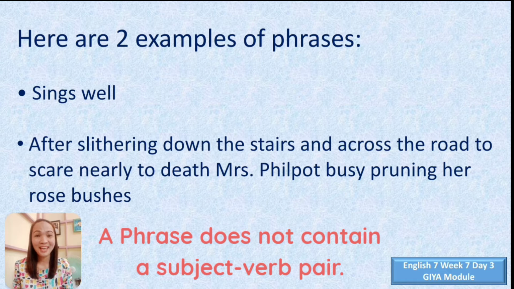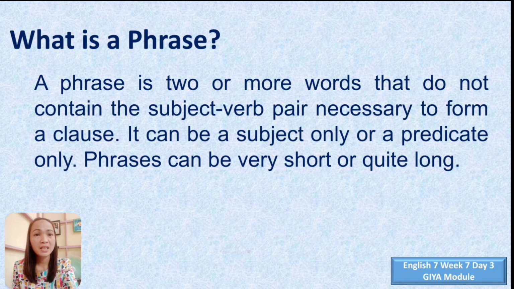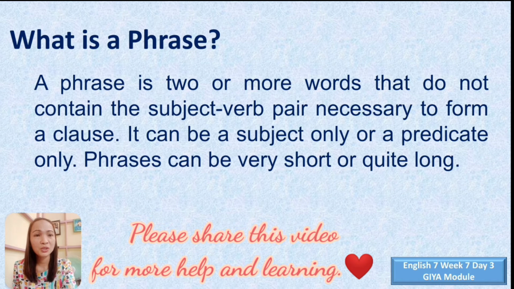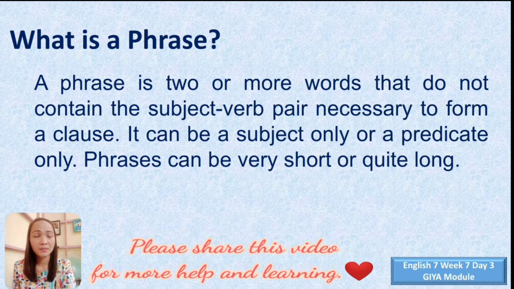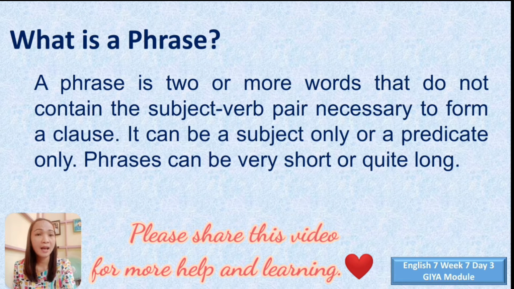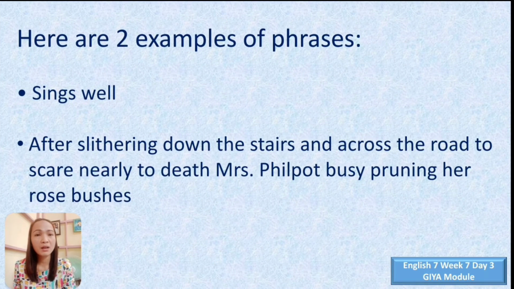And now, shall we have example number two? After slithering down the stairs and across the road to scare nearly to death, Mrs. Philpott busy pruning her rose bushes. Again, this sentence is quite longer. Phrases can be very short or quite long. But remember that it doesn't have a subject-verb pair. So this example is quite longer, but it does not express a complete thought, and that is the meaning of phrase.